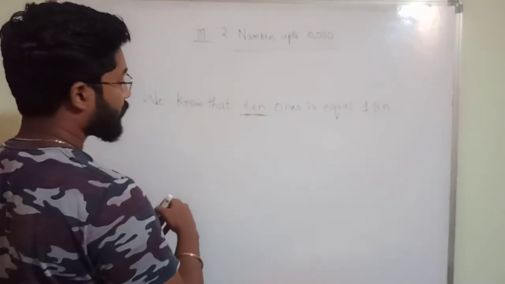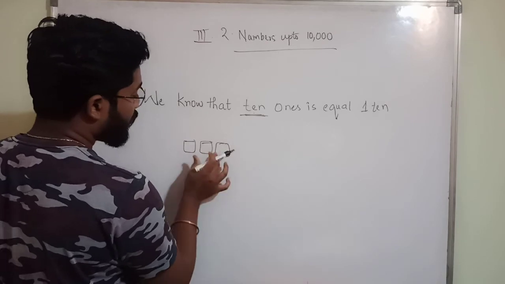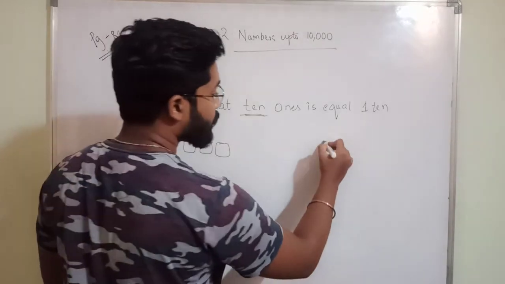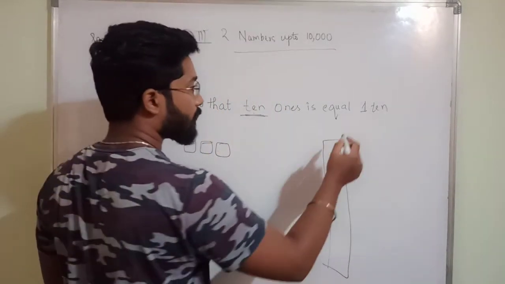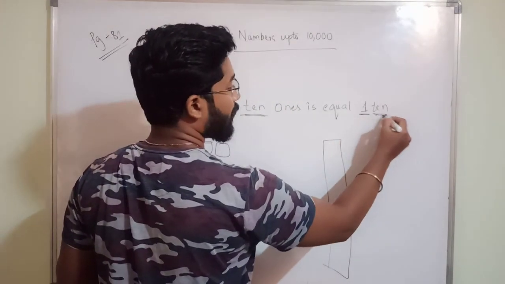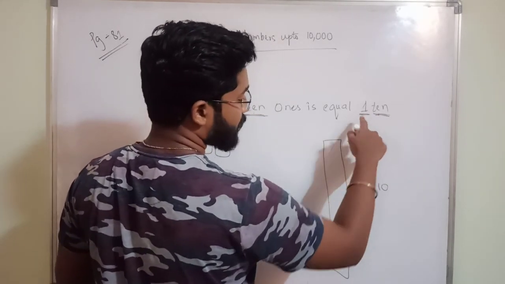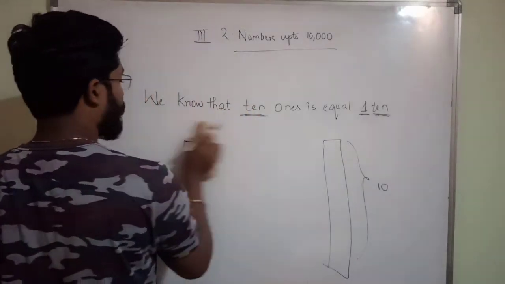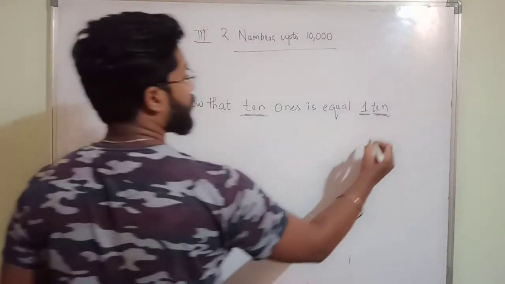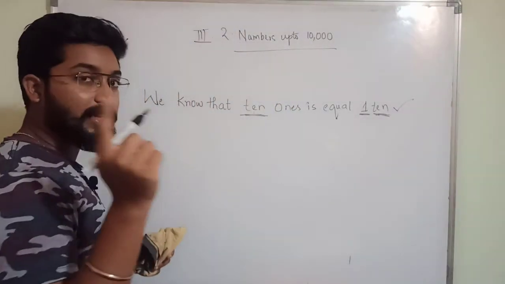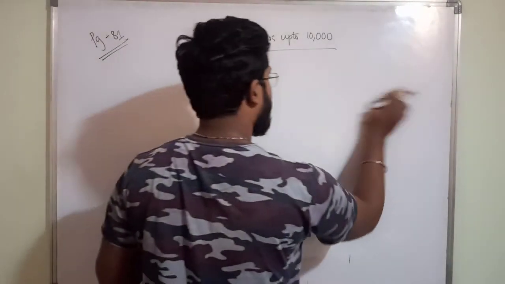Here 10 ones, we wrote 10 small boxes like this. If you combine all of these, what did you get? You got a bigger box. How many bigger boxes did you get? Only one box, no? That's why we said 1 ten. This total value is 10, and how many such boxes are there? Only one. That's the meaning of this statement. This statement is completed. Clear with you? I have explained in terms of numbers, and in terms of boxes also, for your clear understanding.